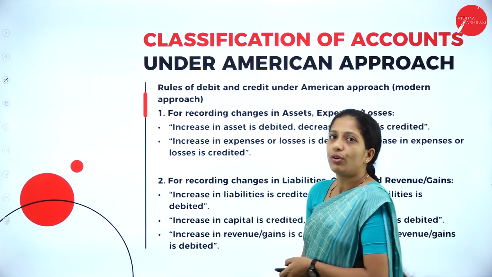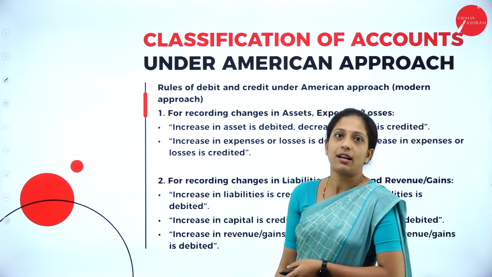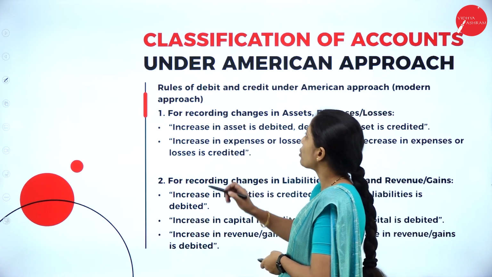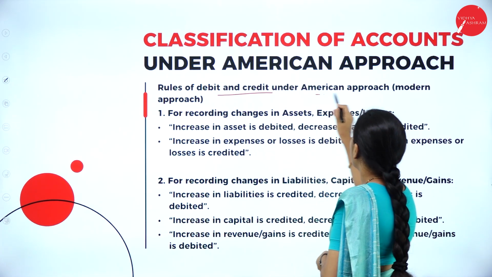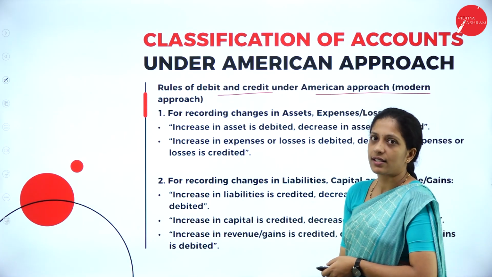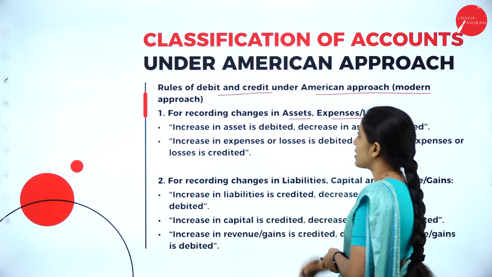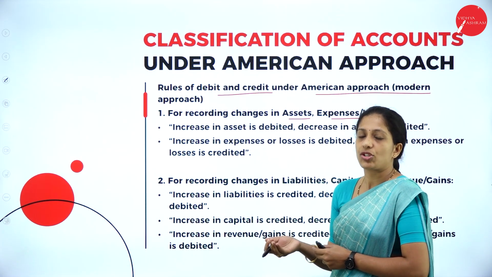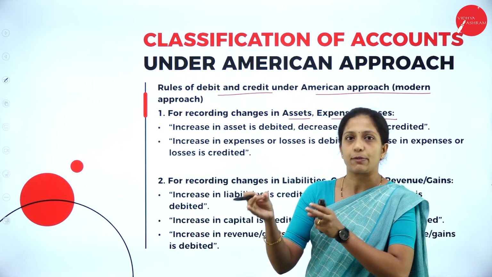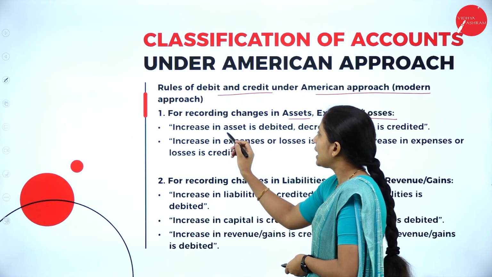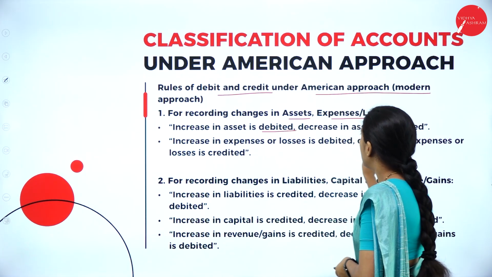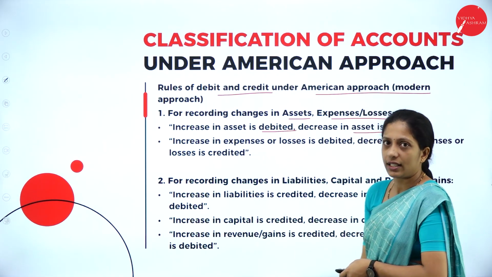Now, see here, the golden rule of this classification under the American system. Rules of debit and credit under the American approach, that is the modern system or modern approach, for recording changes in assets and expenses. So, see the classification here. We have classified assets and expenses together, where increase in asset is debited, decrease in asset is credited.